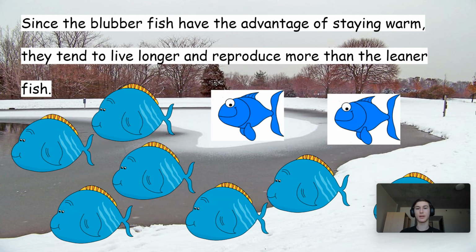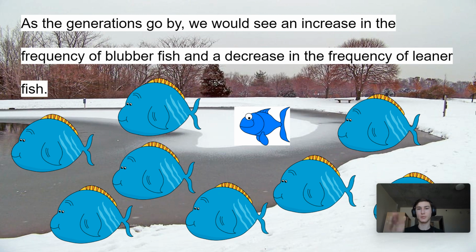Since the blubberfish have this advantage of staying warm, they tend to live longer, they tend to reproduce more, and this makes them more common and more frequent in the population. As the generations go by, we would see an increase in the frequency of blubberfish and a decrease in the frequency of leaner fish. And eventually, you'd get to the point where there's no more leaner fish and it's just all blubberfish. So your great great grandchildren might look in the pond and see that there's only the fatter fish, only the fish with the blubber.